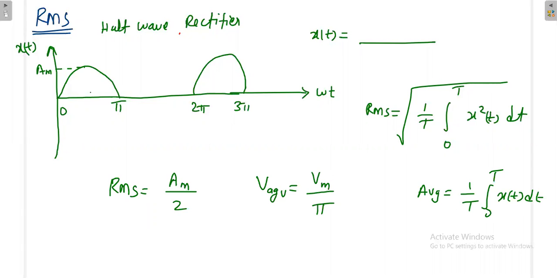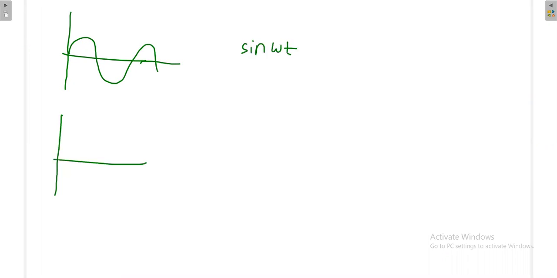Vm in the sense here it is Am, so the average value is Am divided by pi. So now we have found the RMS value and also the average value. You know the mathematics for the sine waveform: simply you can write sine omega t. But if the waveform is like this, how do we represent it in mathematics?